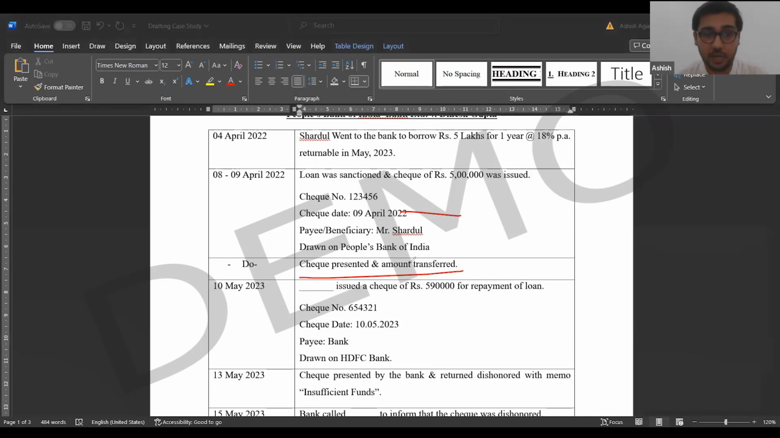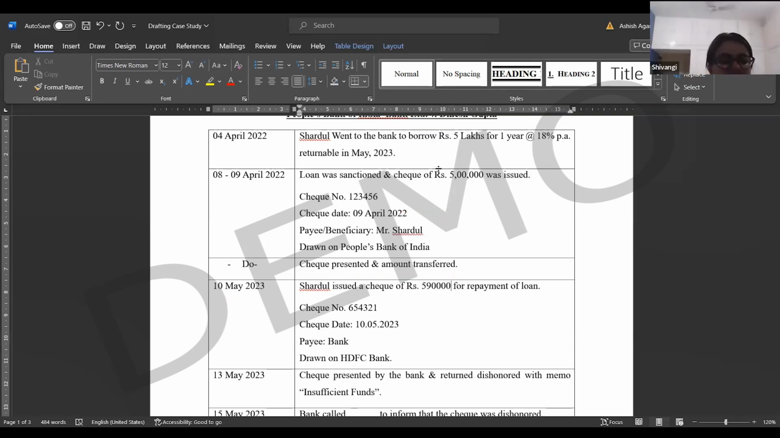Now it's time to return the loan. It's May 2023 and the loan has to be paid off. So Shardul is now trying to pay the loan. Shardul issued a check of rupees 5,90,000. Can anyone tell me why 5,90,000? Why not 5 lakhs? Because the interest is applied. Yes, perfect. Thank you so much, everyone. We also have to pay the interest, 18% on 5 lakhs. So he issued a check of 5,90,000 to repay the entire loan.